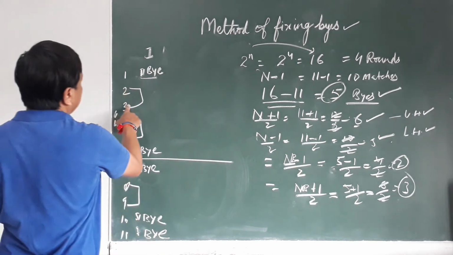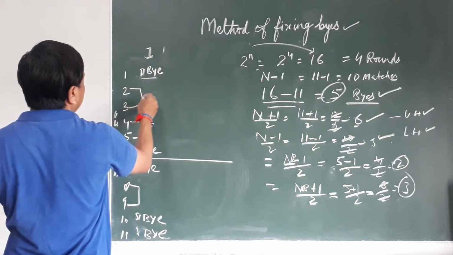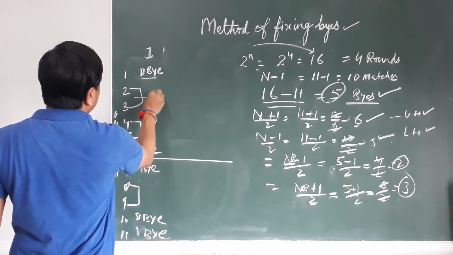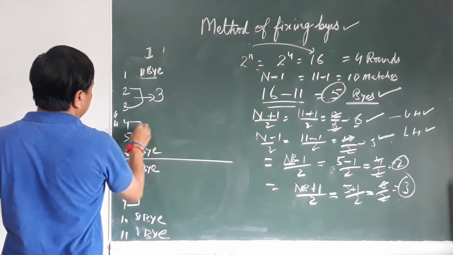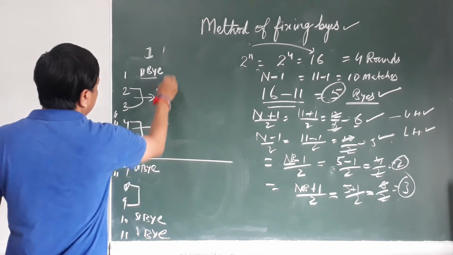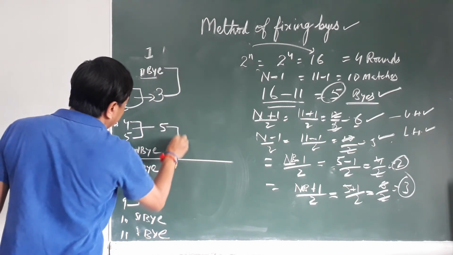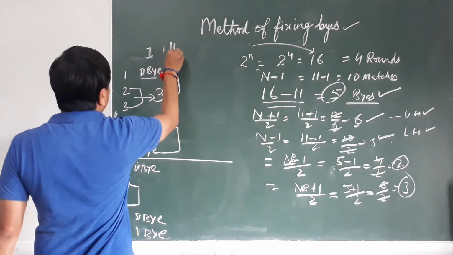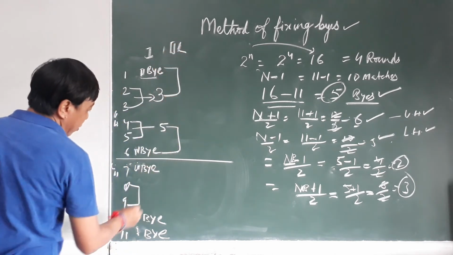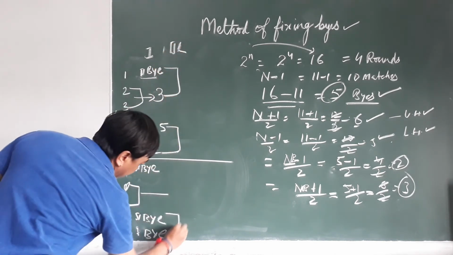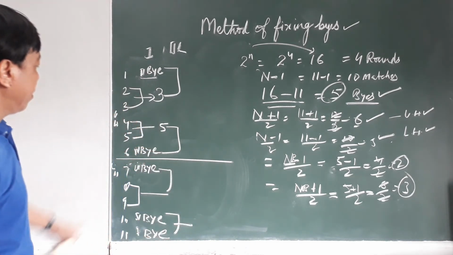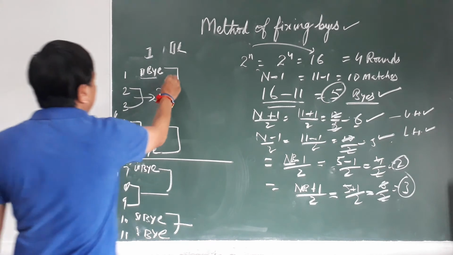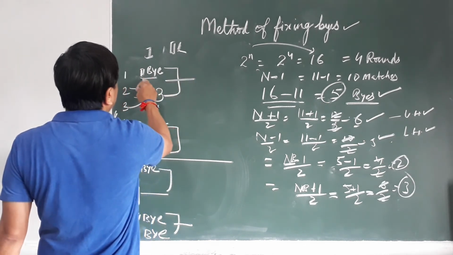After playing, suppose 3 wins and 5 wins, then they will go to the second round. This is the way. After that, suppose the bye team will win.